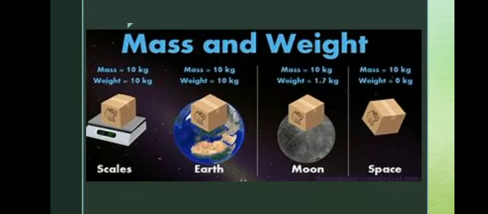So it is the best example for you. Mass on earth, measured on a scale, is 10 kg, and weight is also 10 kg on earth. But on the moon it is 1.7 kg only, because the gravity is very low. But in space, you see it is 0, because there is no gravity in space. Okay, yeah. So that is what is mentioned: mass remains the same everywhere.